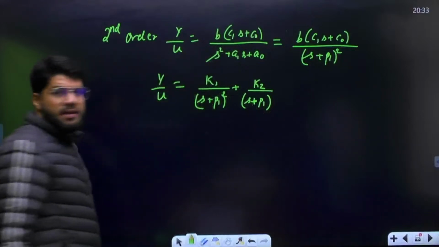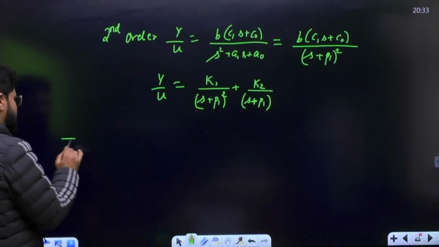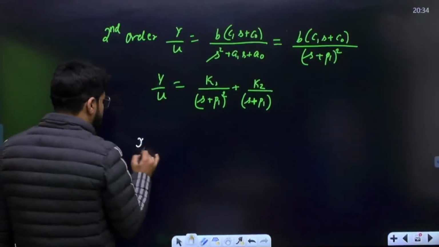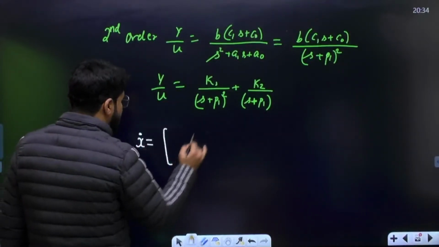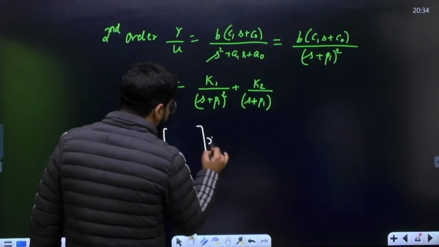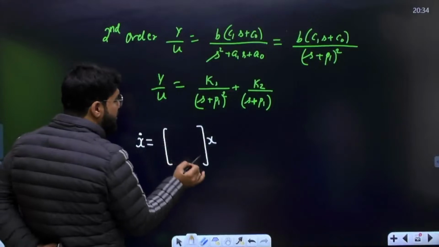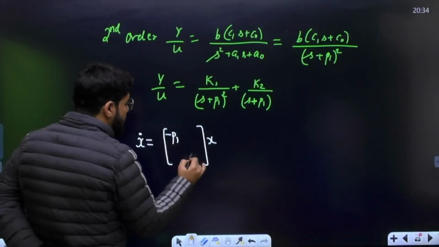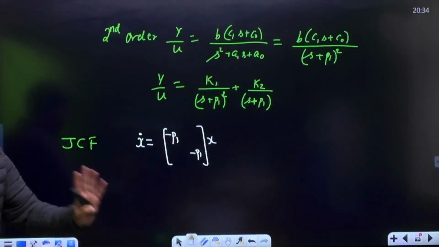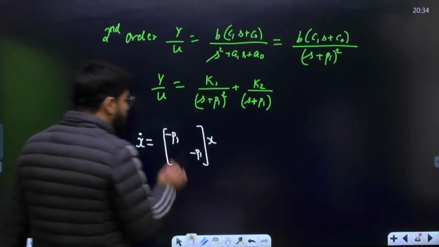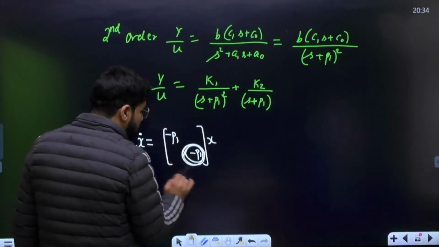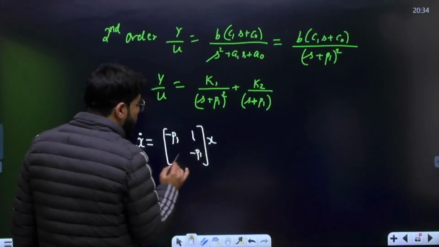Now, what is the JCF state space model? X dot is equal to AX. This time A will be a 2 cross 2 upper triangular matrix. What will be the diagonal elements? Diagonal elements will be the poles, minus P1, only repeated. JCF form is applicable for repeated poles only. And as I told you, above the repeated pole, write down 1.